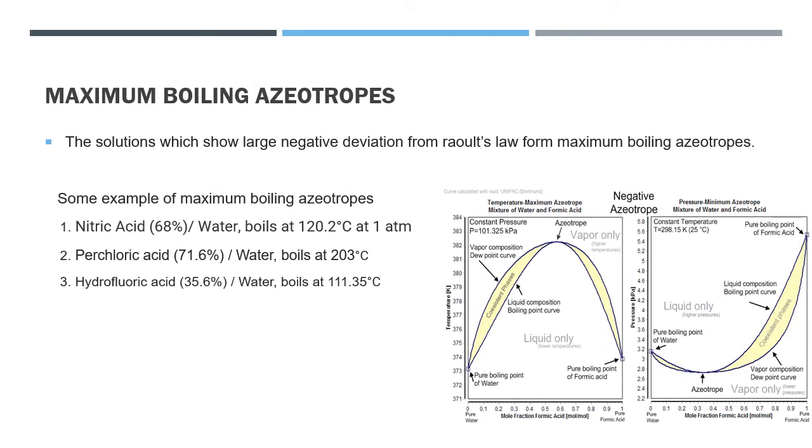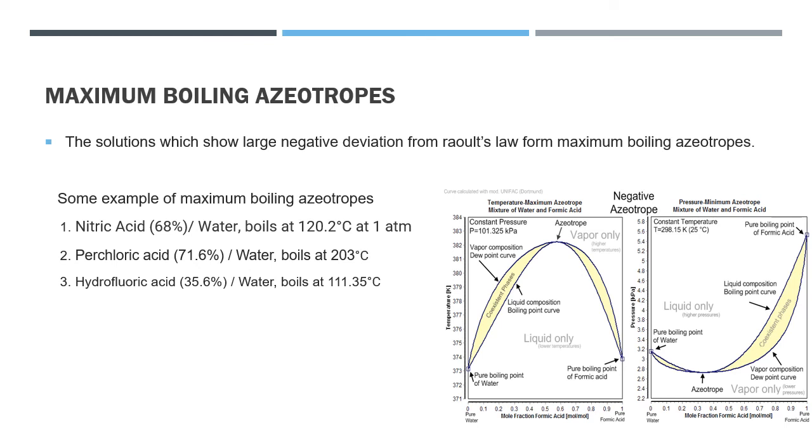Next, we study maximum boiling azeotropes. It is also a type of azeotrope, the solution which shows large negative deviation from Raoult's law to form a maximum boiling azeotrope. The graph of negative azeotropes is also given below. Now we see some examples of maximum boiling azeotropes which are given below.